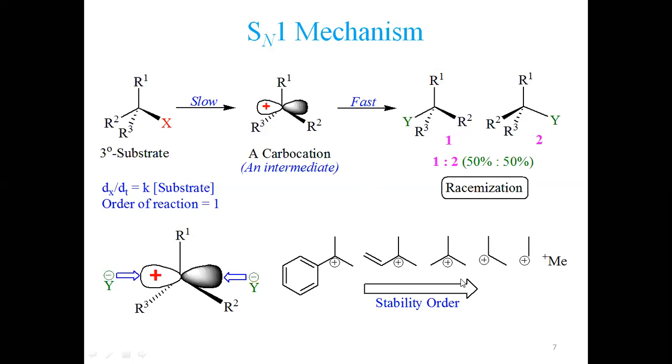Tertiary carbocation is relatively stable but not highly stable. But if some such type of groups are attached, it shall be highly stable as well. So this is the reason why tertiary substrate always undergoes SN1 mechanism, primary substrate always goes SN2 mechanism, and secondary substrate shall undergo mixed type. It may undergo SN1 as well as SN2. Right. So proceeding further,